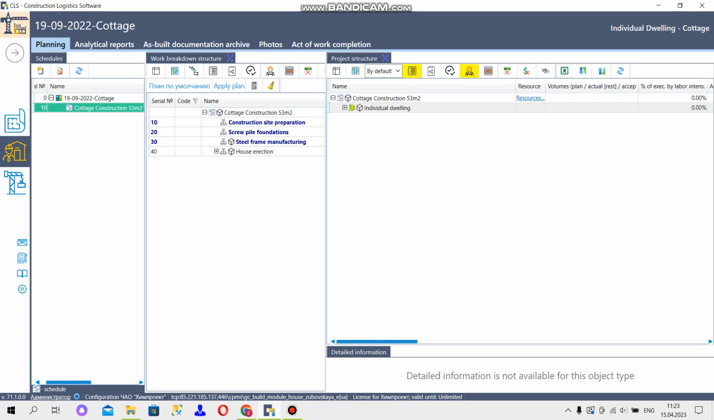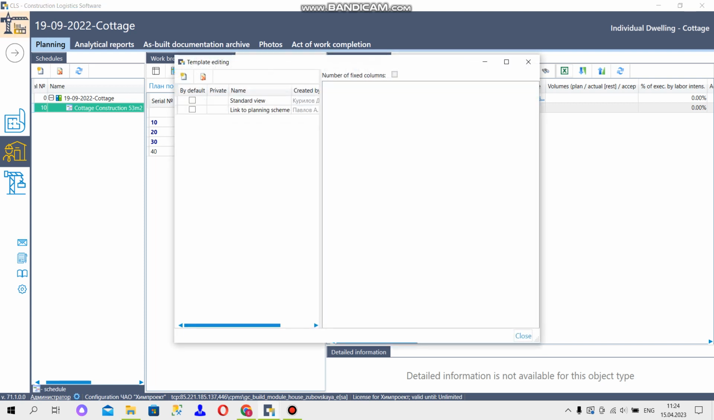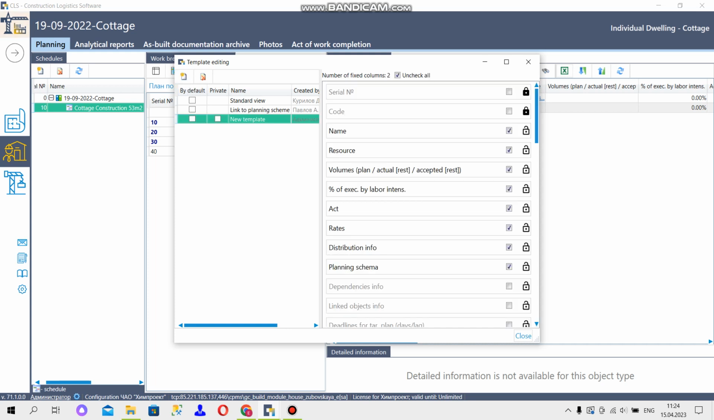For example, you need to see information about subcontractors and check if all the works have already been assigned to these subcontractors. You use the Table Template button, select the Templates Management function, and create here a new template. We will create a template called subcontract. We have to check it, and in this column we will select the required columns for our table.